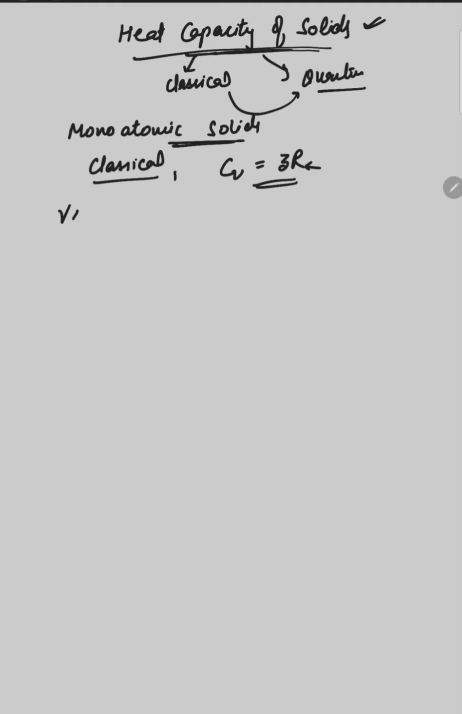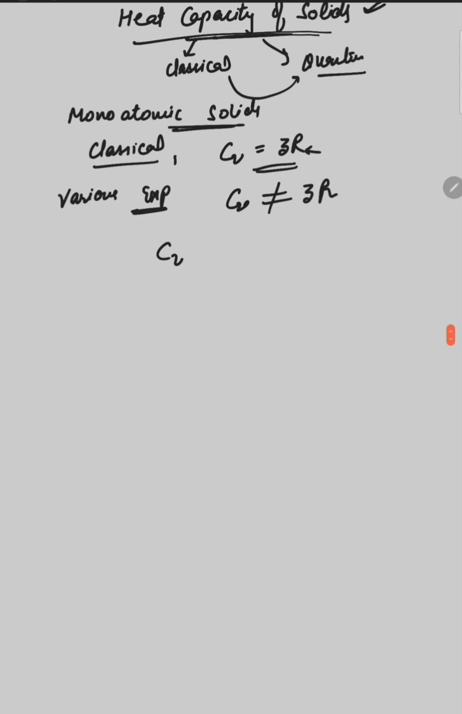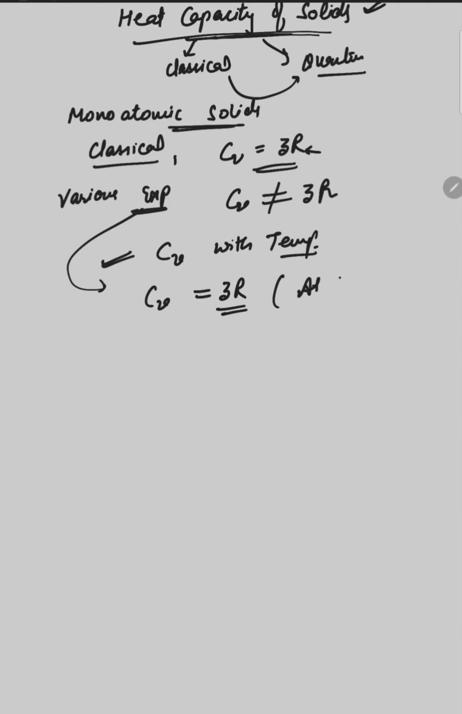But various experiments show that the heat capacity is not always fixed and equal to 3R, but there is a variation in heat capacity with temperature. It has been found using various experiments that its value is constant and equal to 3R only at high temperatures. When the temperature is very high, the heat capacity remains constant.